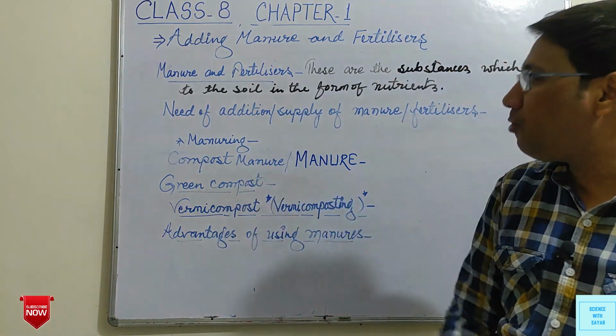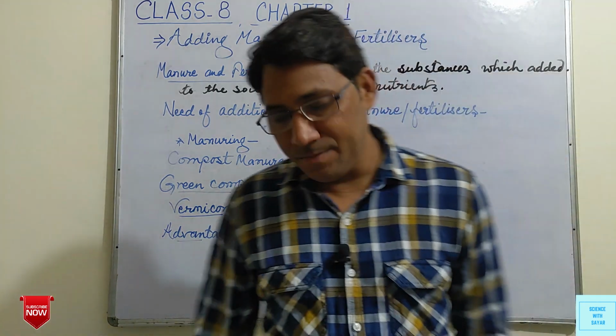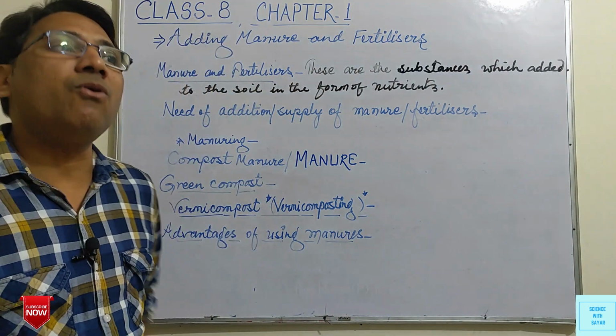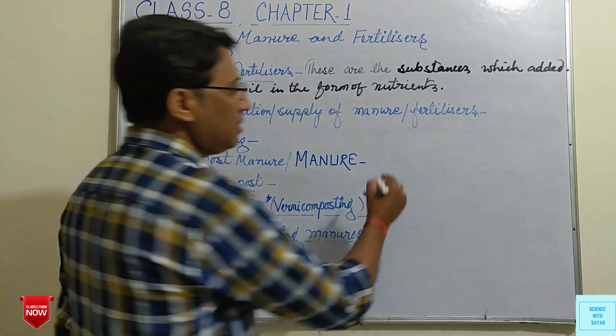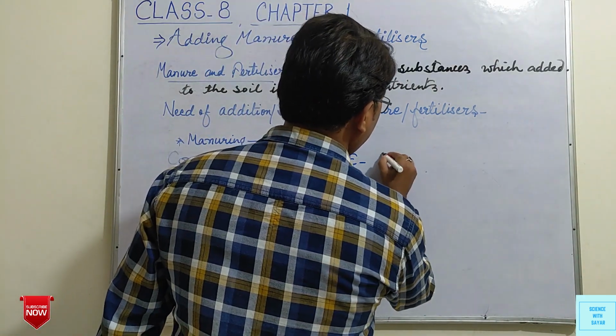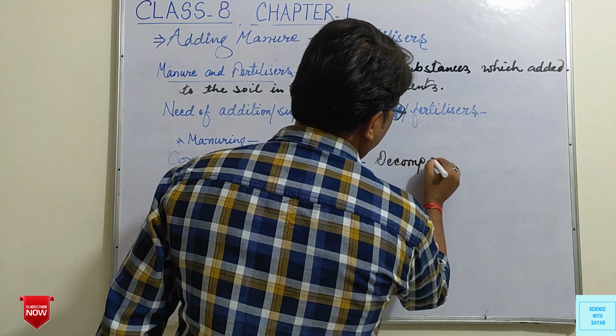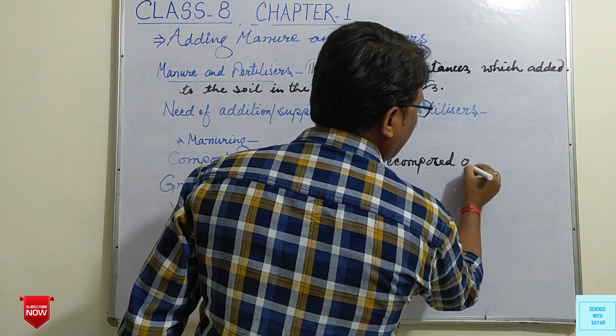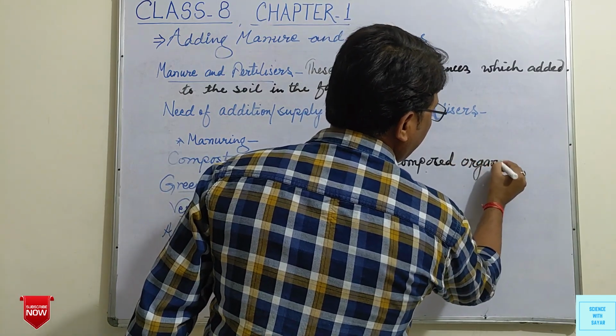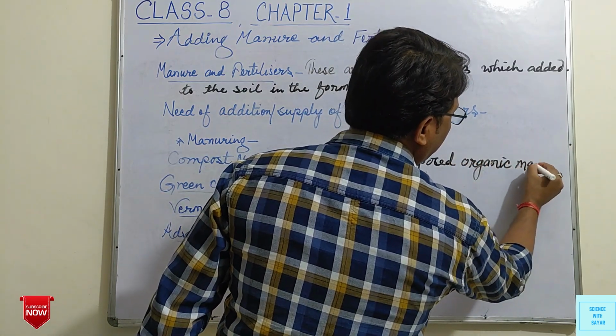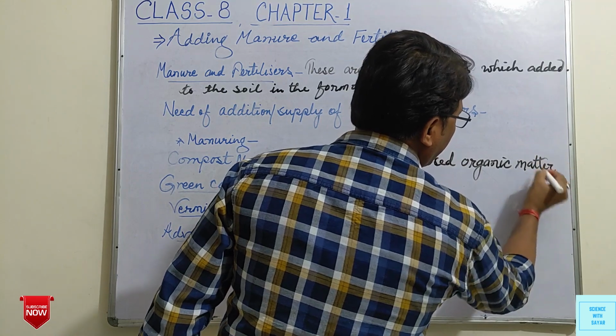After that, compost manure or manure. What is compost manure? It is decomposed organic matter.